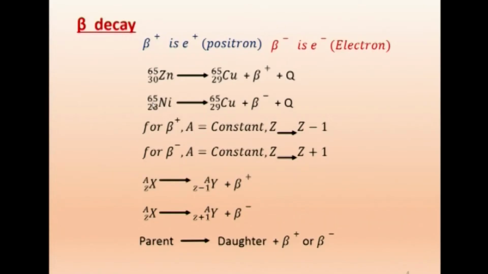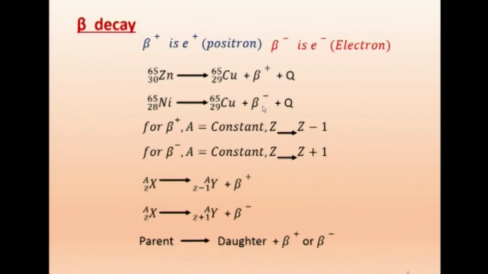Now, the nickel 28, 65, that will also become copper 29 by emission of beta minus particle. So, here again you see this 28 has become 29 because one negative charge is removed. So, removing a negative charge is equivalent to adding a positive charge. Therefore, this 28 has become 29 because the minus charge has come out. Left side 28, right side you will find that it is 29 minus 1, so 28. Here again we get Q value energy.